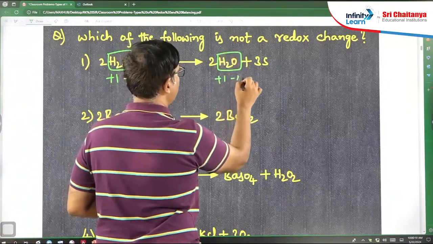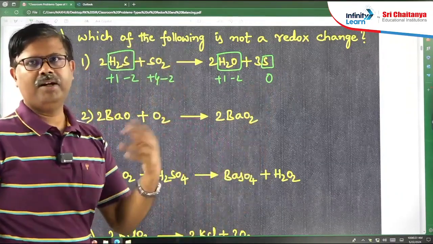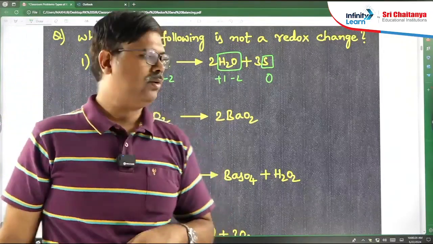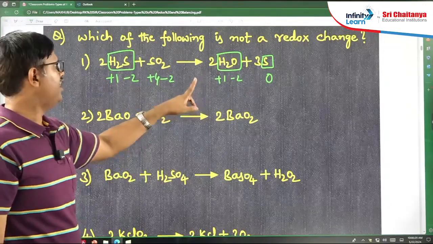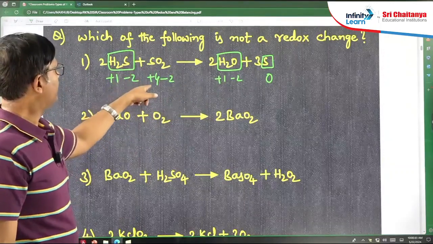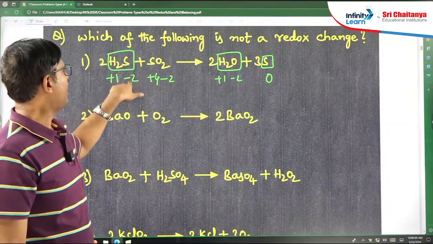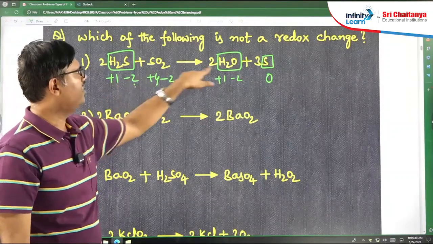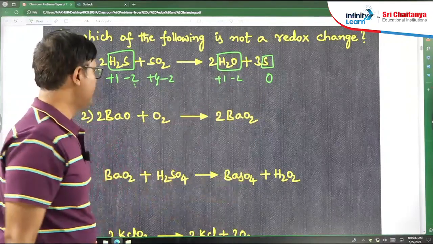Hydrogen +1, oxygen -2. Elementary state means not combined with any other element, means 0. Now here oxidation states are changing. Only sulfur is undergoing change, from -2 and +4 to 0. So there is a change in oxidation state, which means redox.